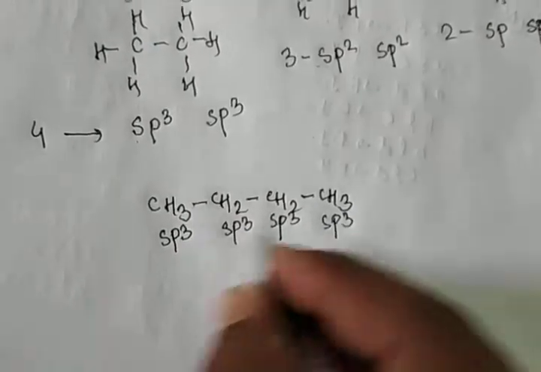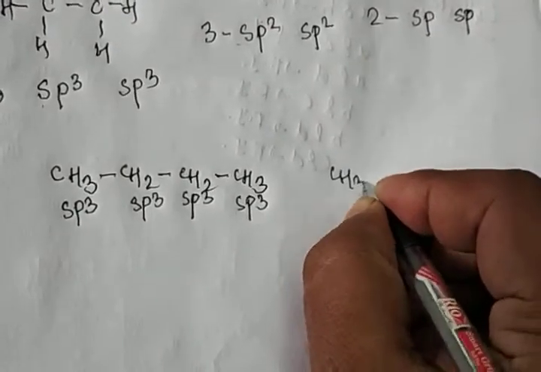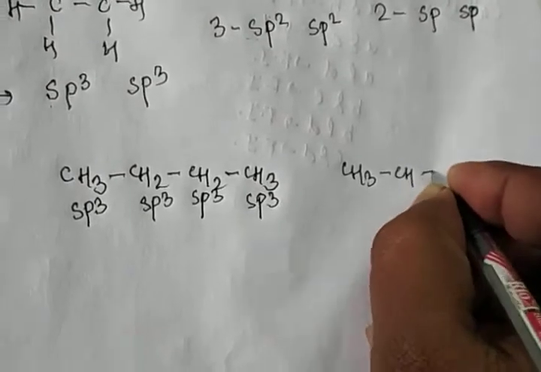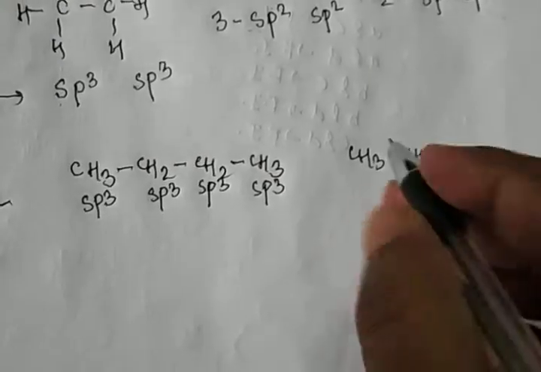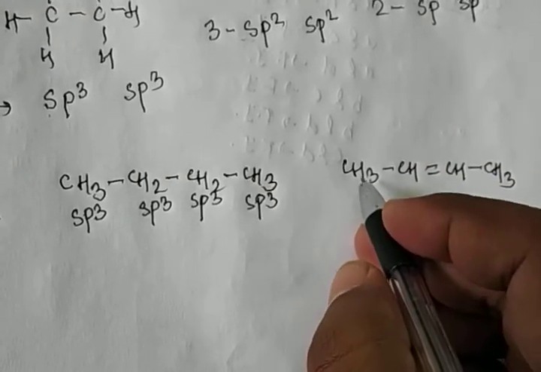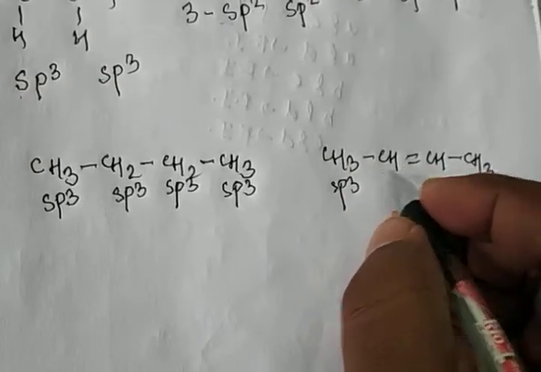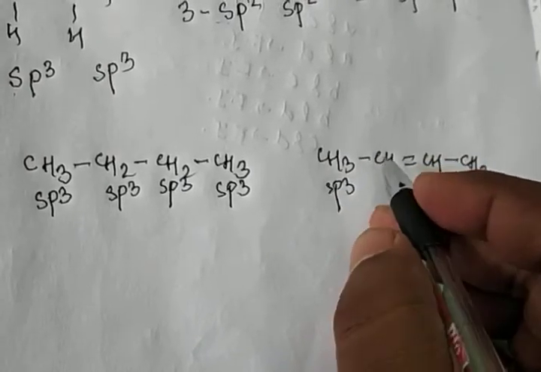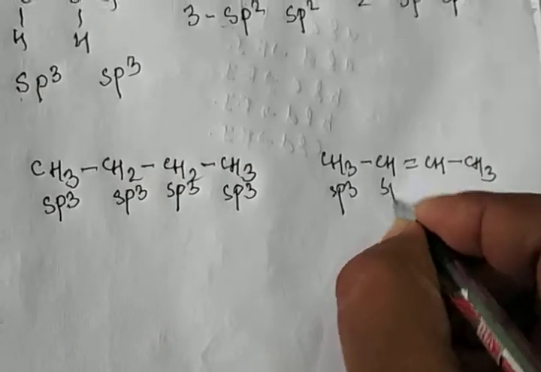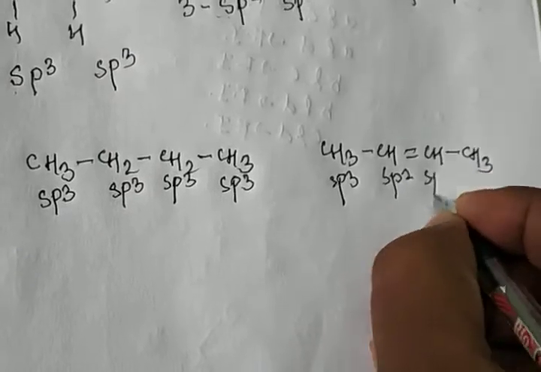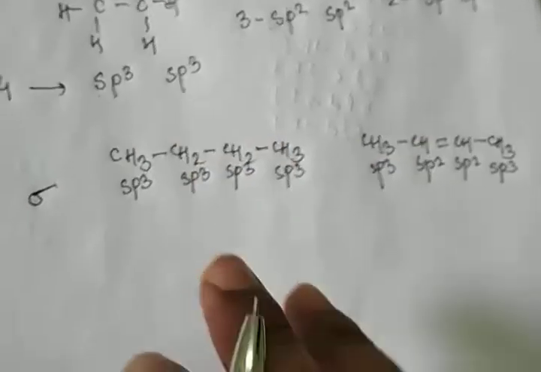So first you check only sigma bonds, not pi bonds. Now suppose you have this type of formula in your question paper: CH3 CH double bond CH single bond CH3. You know very well this carbon is attached with 4 single bonds, 3 hydrogens and 1 sigma. It means this is sp3. This carbon is different. Now check sigma bonds on this carbon: 1 sigma bond, 2 sigma bonds and 1 hydrogen. There are 3. It means sp2. This is also sp2 and this CH3 is sp3. Clear? 100% clear or not?